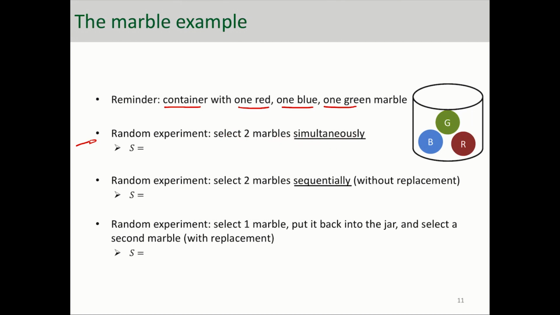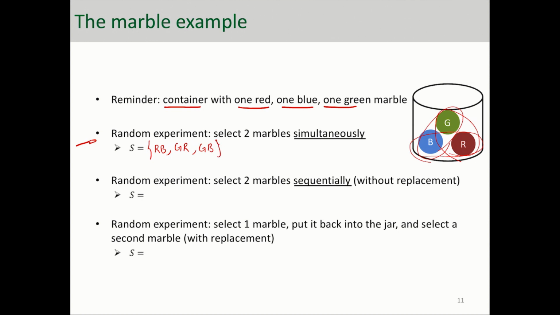So basically, you put your hand in the container and you grab 2 marbles. What outcomes can happen? Well, you might grab these two, you might grab these two, and you might grab these two. Those are all the three possible outcomes, right? So I'm going to write red-blue, red-green, and green-blue, right?